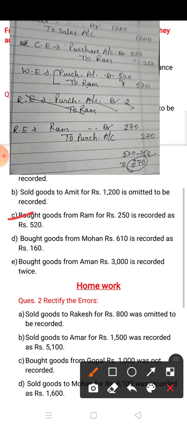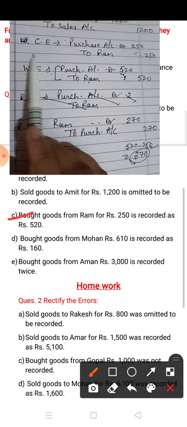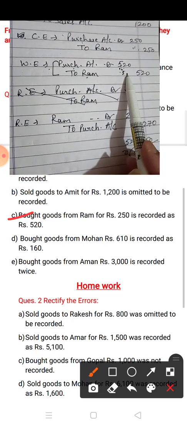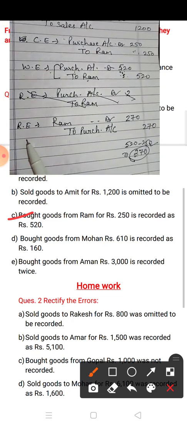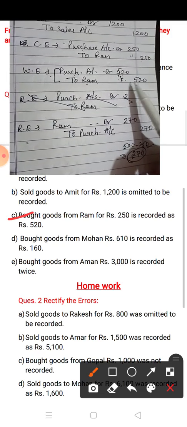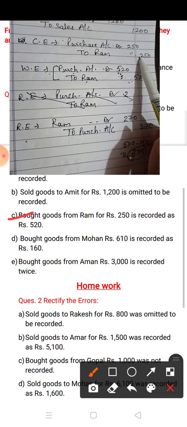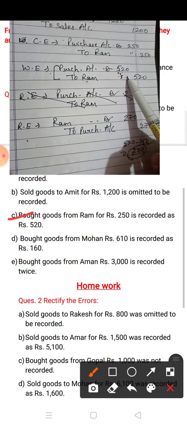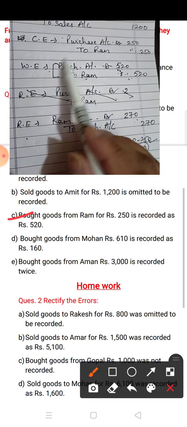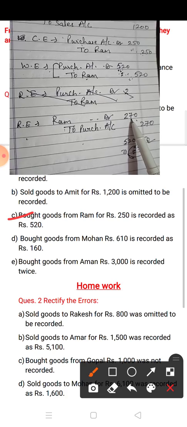See children carefully. In error of commission, first you have to make the correct entry. The correct entry is written as it is. Then the wrong entry with the wrong amount. After that, the rectify entry. For the rectify entry, first you have to compare the amount. It is greater, so you have to make this amount equal to 250. For this, you have to subtract 270. So for subtraction, do the opposite of this entry: Ram to purchase account 270.